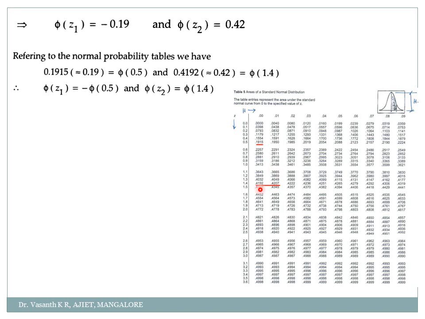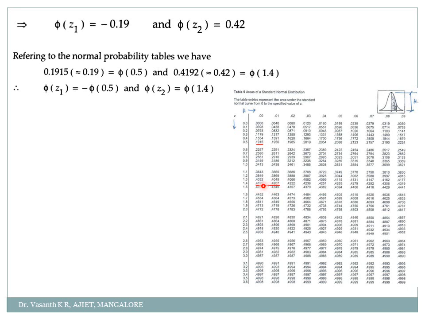Out of these two you can take any value. Is it okay, my dear students? I'll underline it first. Just check the underlined values here, my dear students. Now 0.42 is very near to 0.4192 as well as 0.4207.